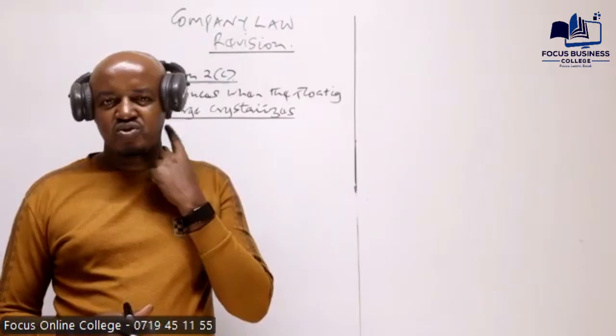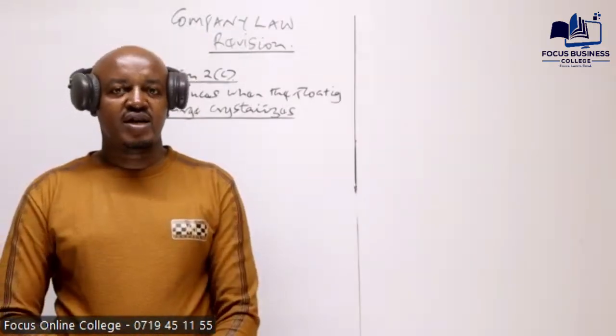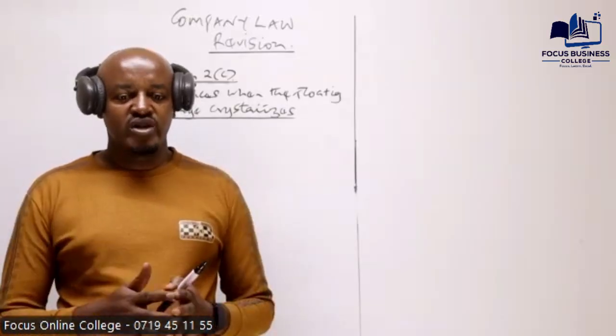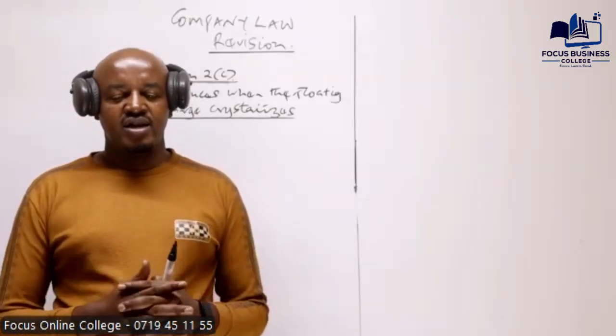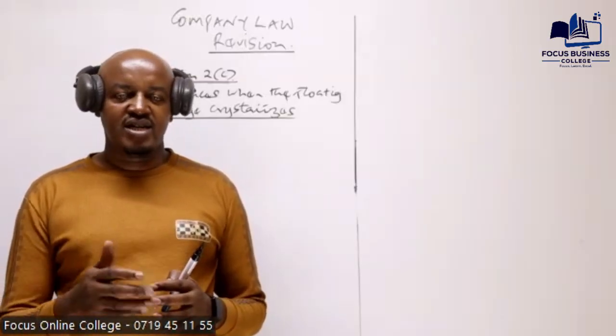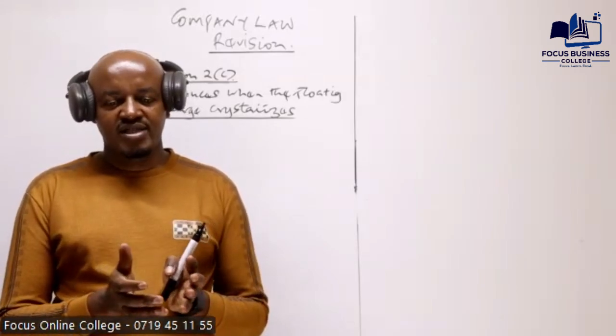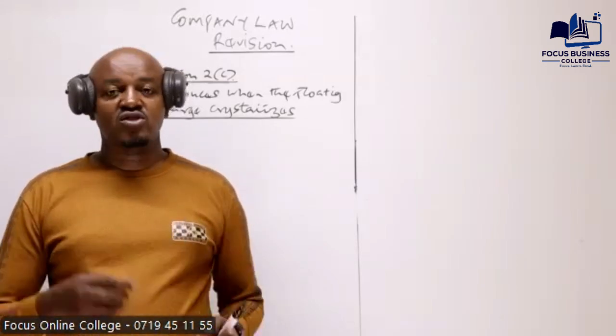In this case, we talked about 2 types of charges. The fixed charge is a charge which is created on a specific asset, which is usually of permanent nature. For example, the company borrows money and that money is secured against land or a building, a specific asset of permanent nature.